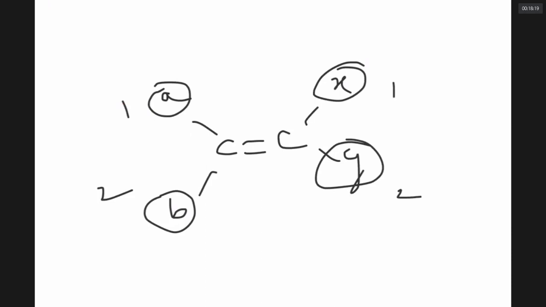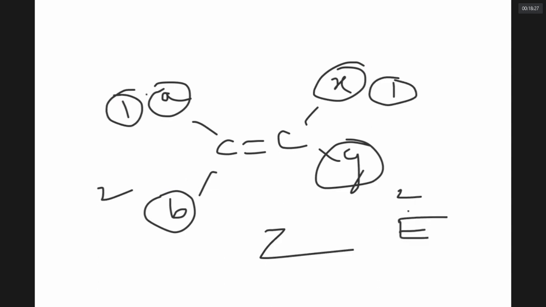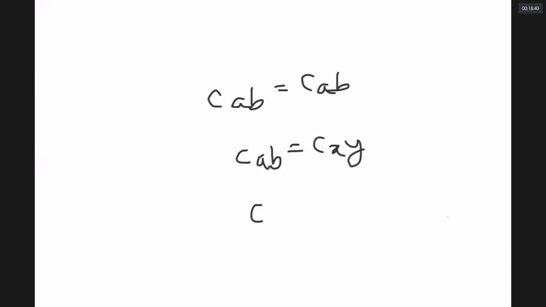If both high priority groups are on the same side, it is called Z isomer. If high priority groups are on opposite sides, it is called E isomer. So geometrical isomerism is possible in compounds of type CAB double bond CAB or CAB double bond CXY.